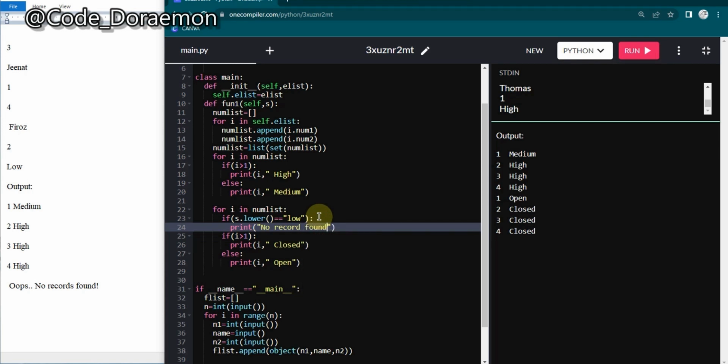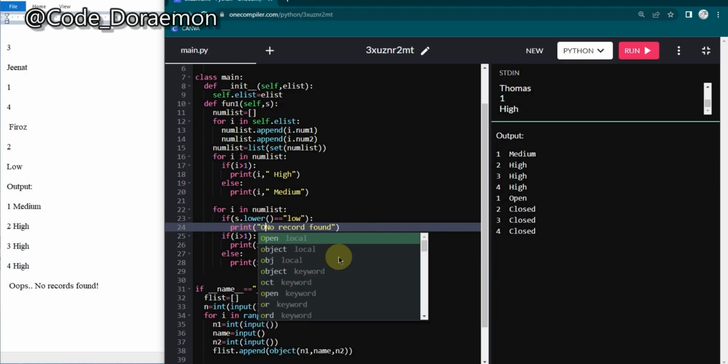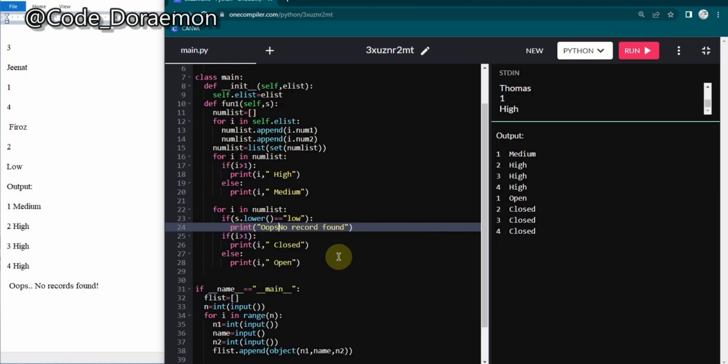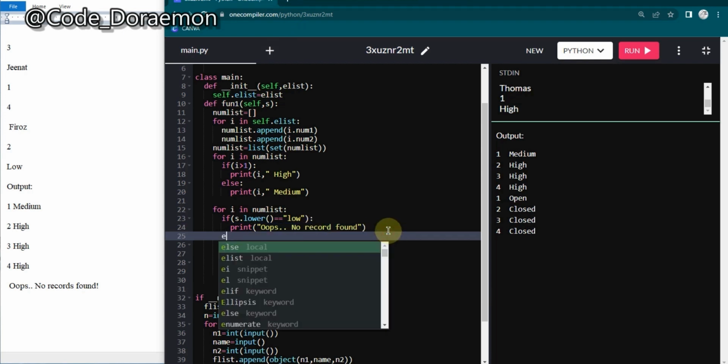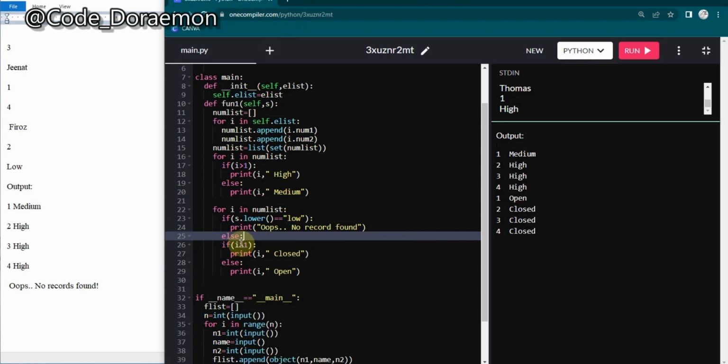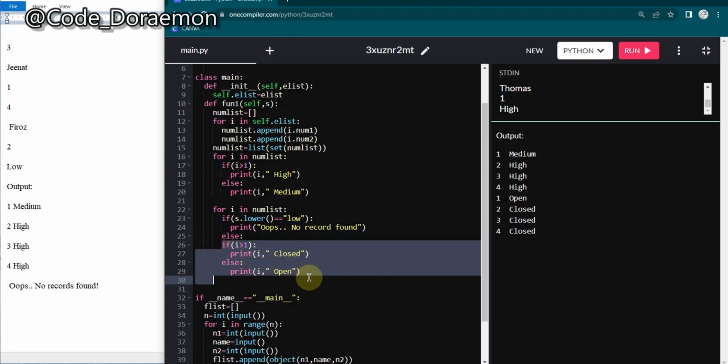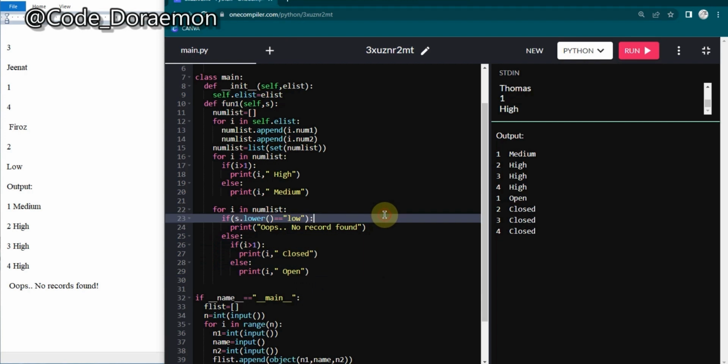Like this. So this is not totally hard coding, but it is not also solving the exact thing, but this may be considered for the incentives. Instead of hard coding everything, this may be considered as a little try, and you may be given some incentive based on this. And if it is else, then we are going to do this thing. So let's make a space over here. Yeah, so now it's done. I'm going to run it. The first test case passed, and here if I pass as low, now run it.